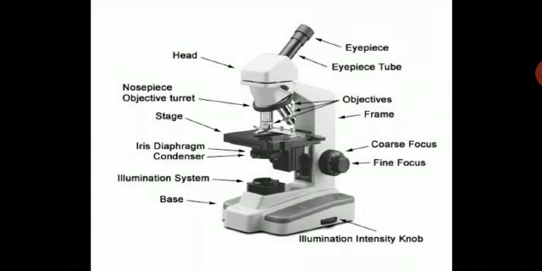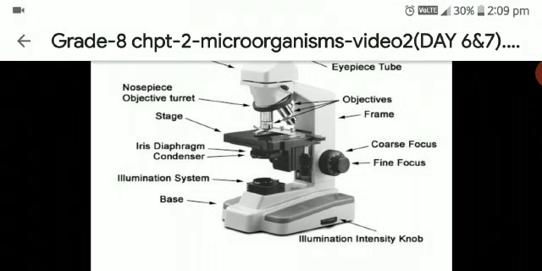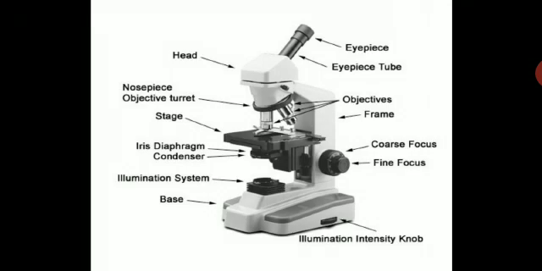Next, here is a compound microscope. With the help of this compound microscope, you can see the unicellular organisms. So this is the compound microscope. Various parts you can see.